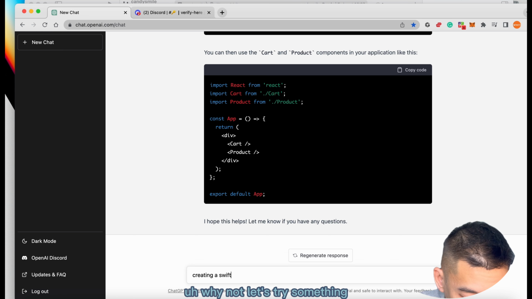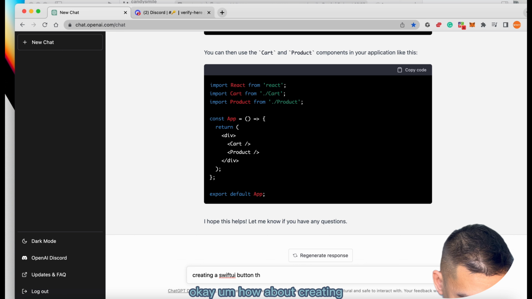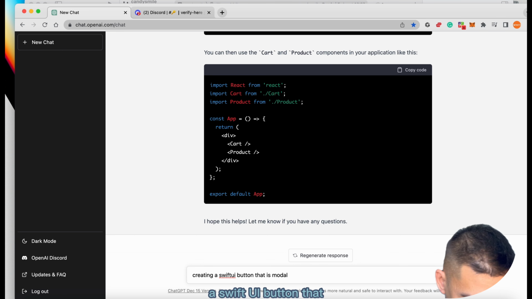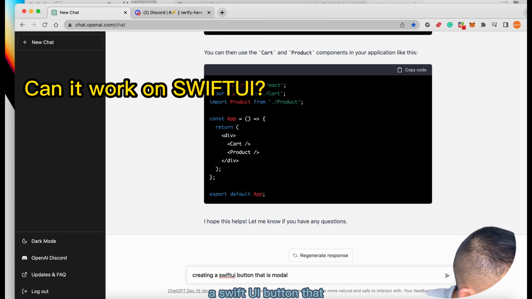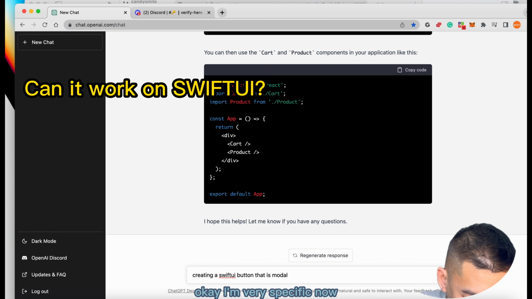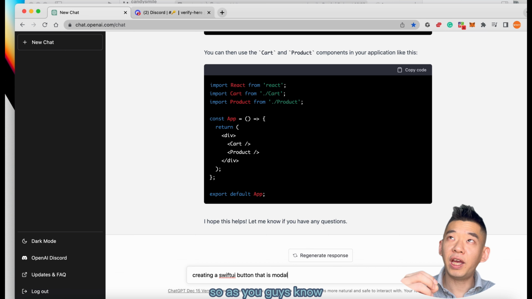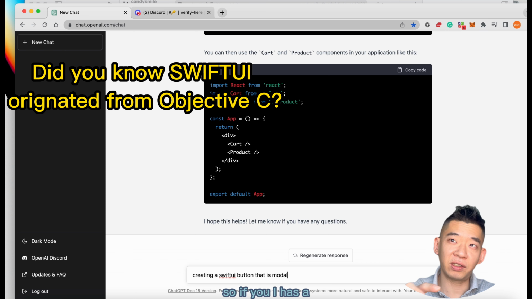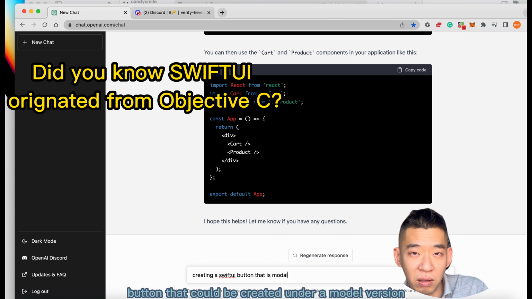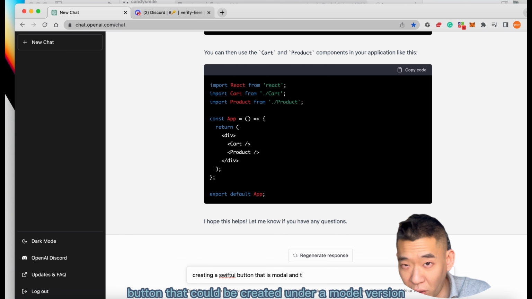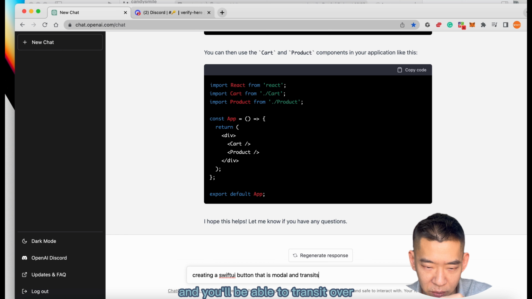Why not? Let's try something. How about creating a SwiftUI button, okay, I'm pretty specific now, that is modal. As you guys know, SwiftUI has a button that could be created to present a modal view, and you'll be able to transition over.